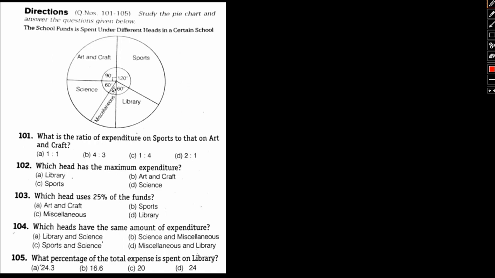Study the pie chart and answer the questions given below. So school funds is spent under different heads in a certain school. Okay. So sport head, library head, miscellaneous head, science and art and craft. So here what we can see is that each and every head is been basically denoted by a certain angle. So what we'll do right now is basically we'll try and distribute the entire angular composition into percentage wise distribution. Okay. So like for sports, if we take a look,